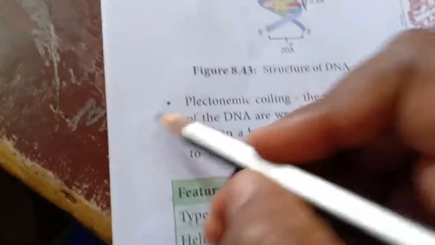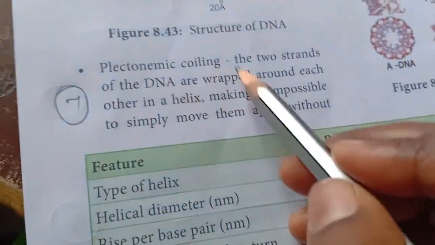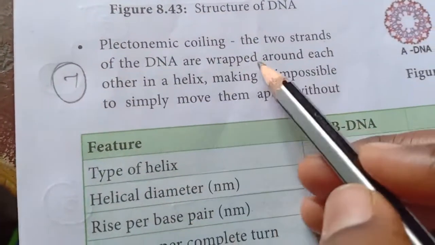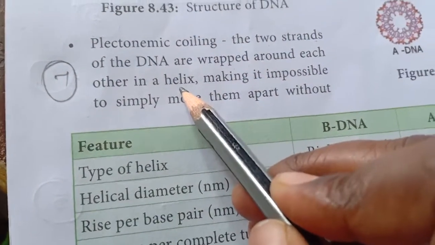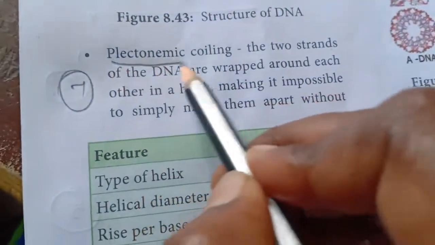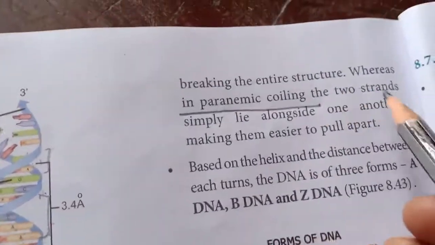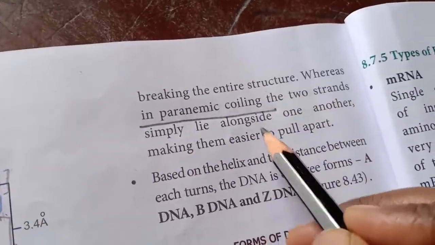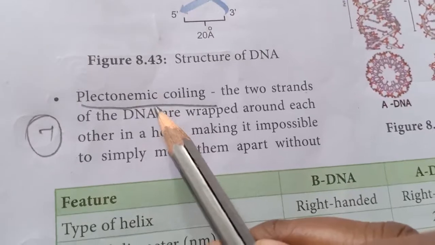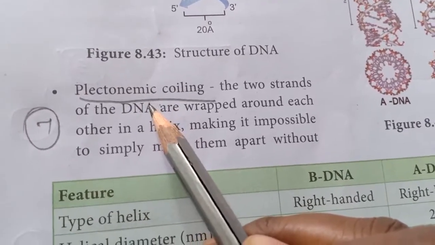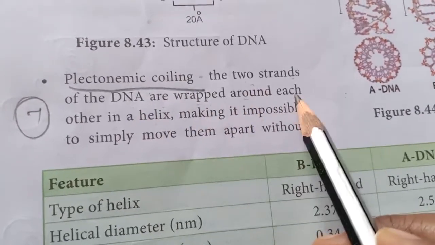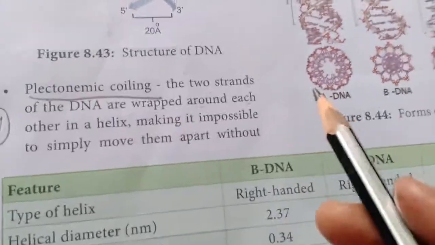The next, seventh point is plectonemic coiling. The two strands of DNA are wrapped in a helical structure. In paranemic coiling, the two strands simply lie alongside each other, but here it is plectonemic coiling, where the two DNA strands are wrapped around each other in a helical structure.